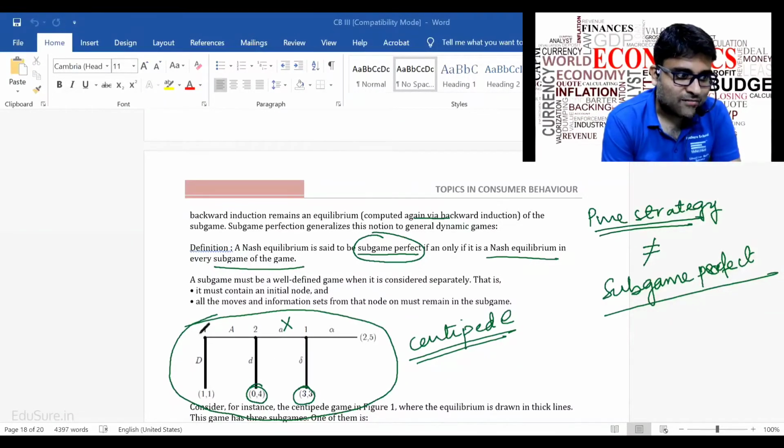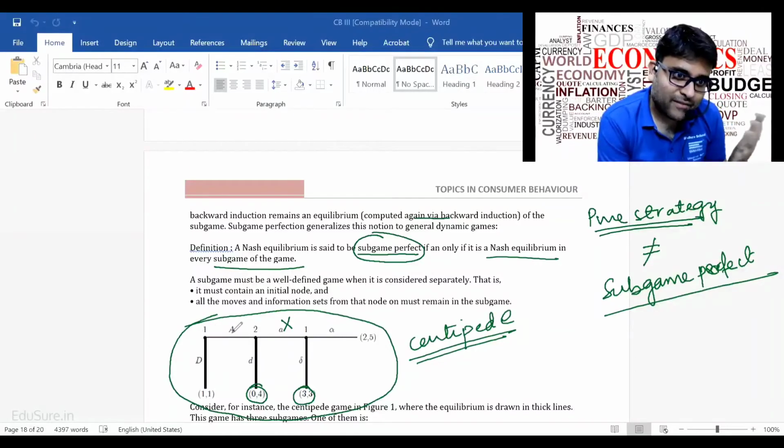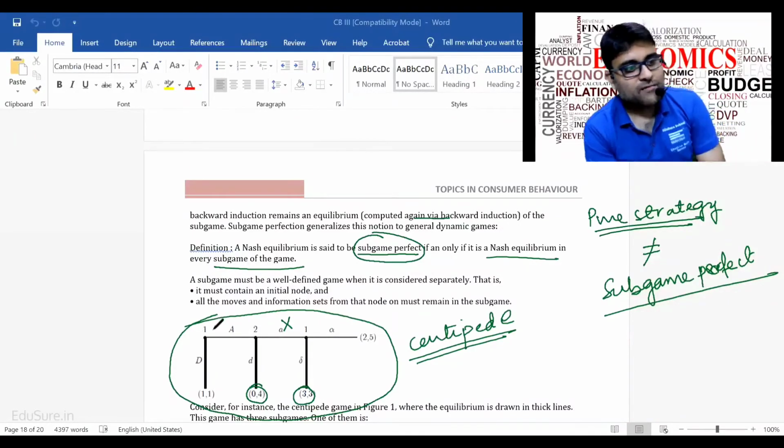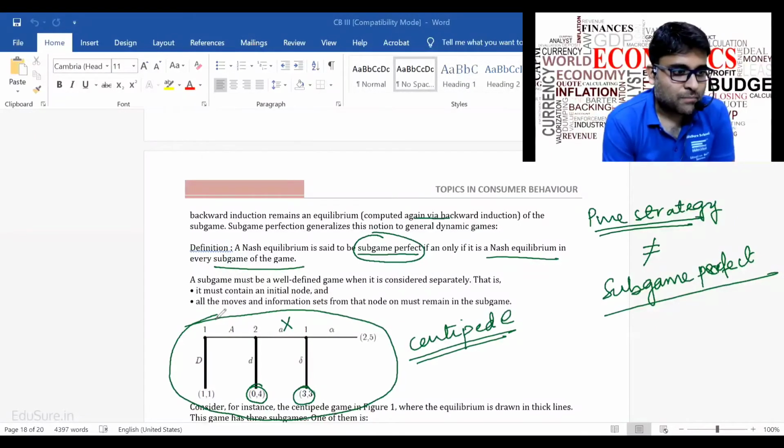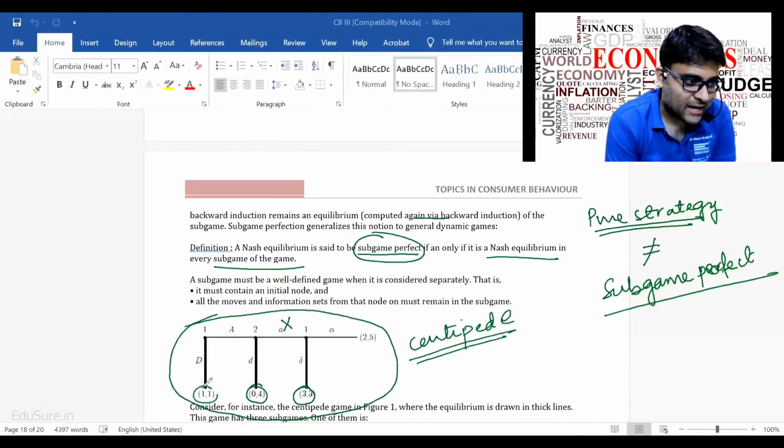This player 1 will anticipate in the previous period, and player 1 will know that if player 1 plays A, player 2 will play D and the game finishes and player 1 will get 0. So player 1 will choose not to play A but to play D directly, so that at least player 1 gets a payoff of 1, which is greater than a payoff of 0.